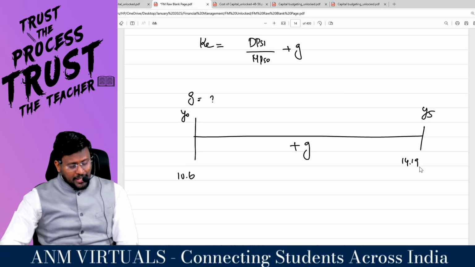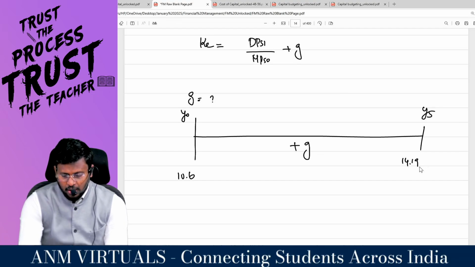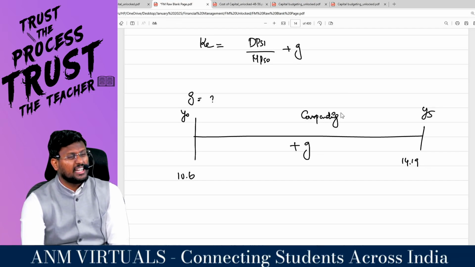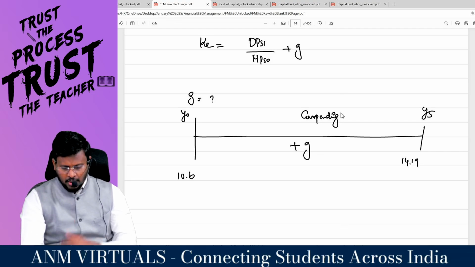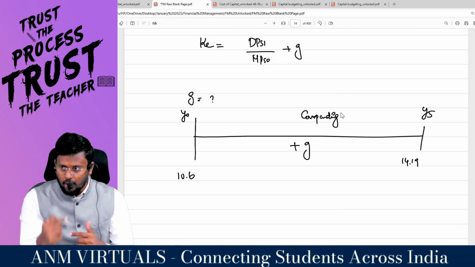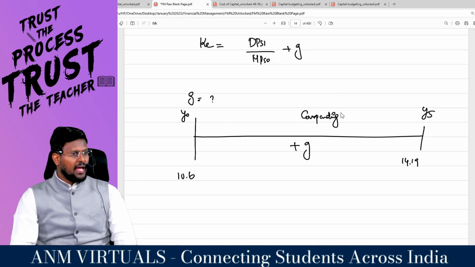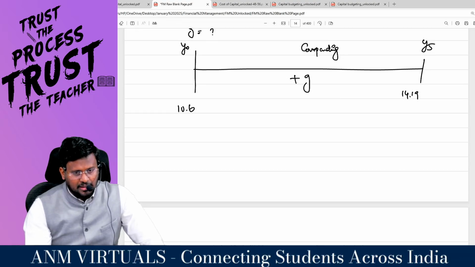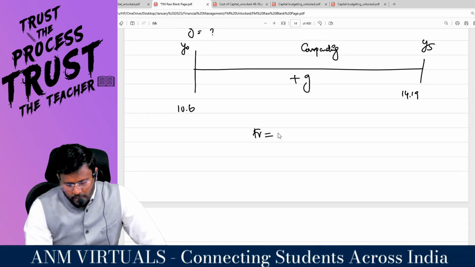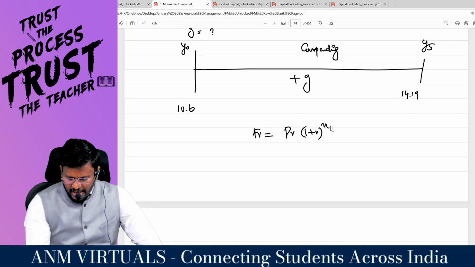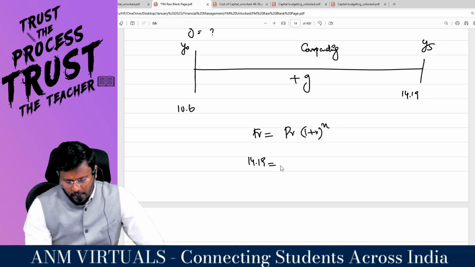14.19. Actually, here we have to use the concept of compounding. What concept? Compounding, not discounting, because 10.6 has grown for 5 years, and after 5 years it has become 14.19. As we all know, future value is equal to present value into (1 plus r) raised to n. They have given future value as 14.19.